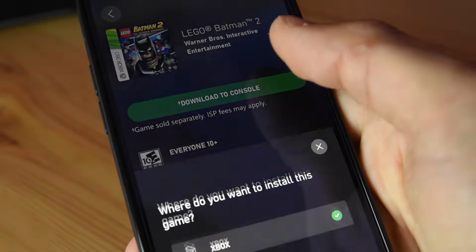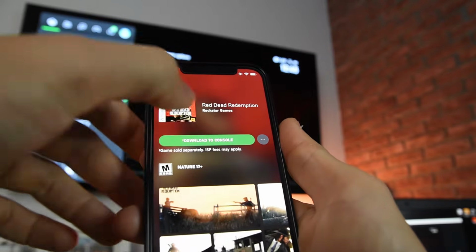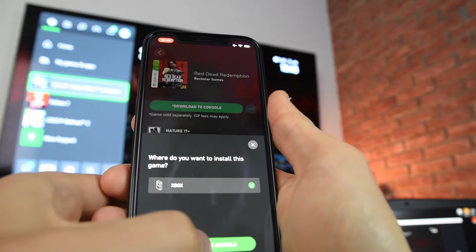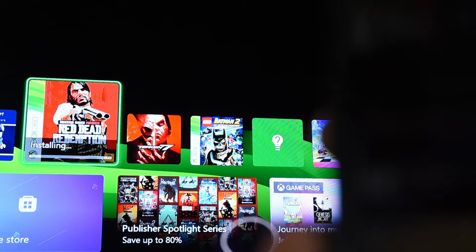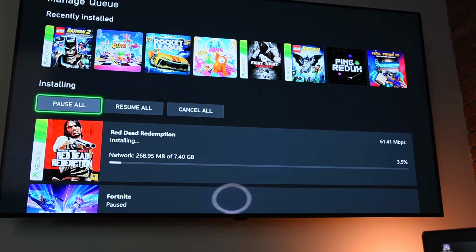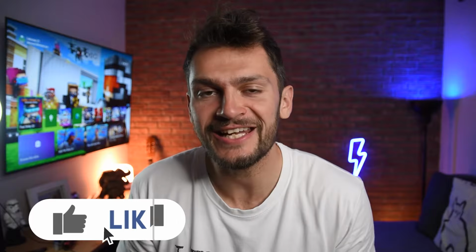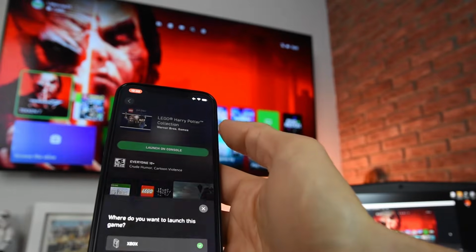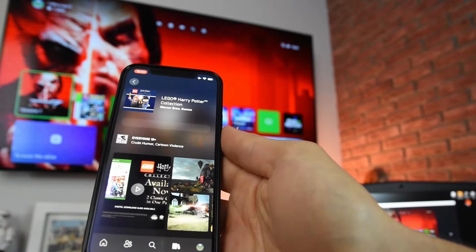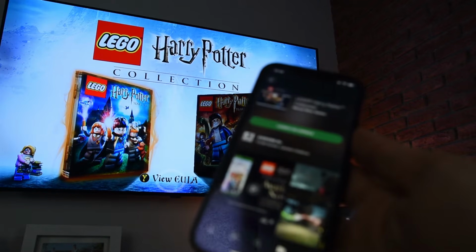The interesting part is that you are able to install games from the application and even launch games from it on your console. For example, let's select to install Red Dead Redemption on our Xbox. And now let's see. And yes, Xbox starts instantly installing the game. Just amazing. And let's demonstrate how we can launch a game on our console by selecting it from the Xbox app on the phone. Here let's select to open the Harry Potter game. And yes, as you see, it's launching on our console immediately.